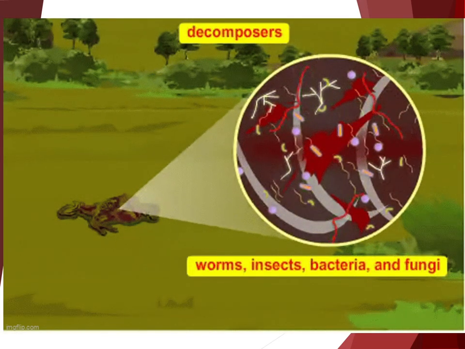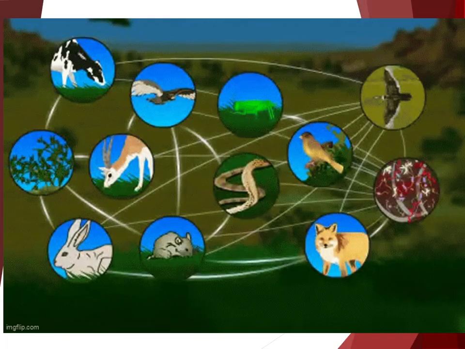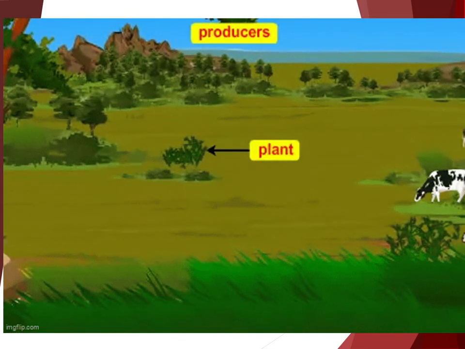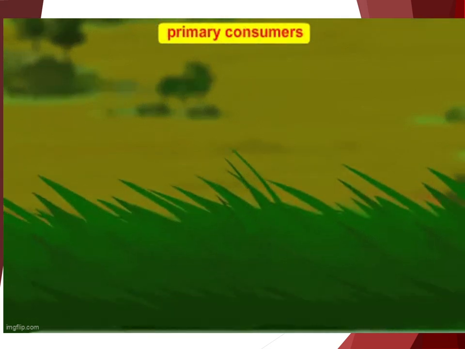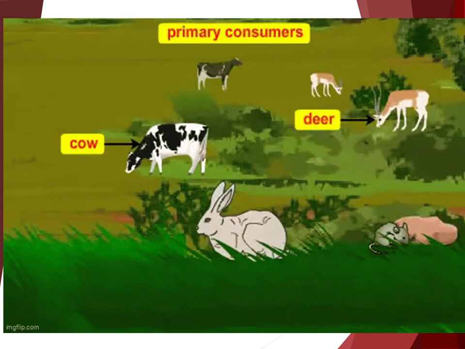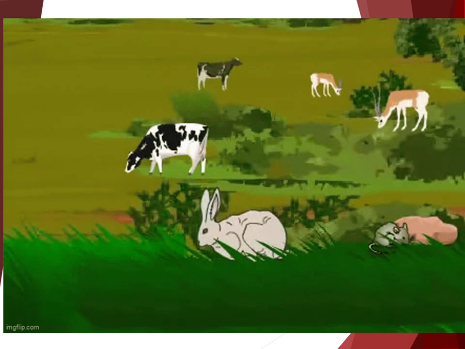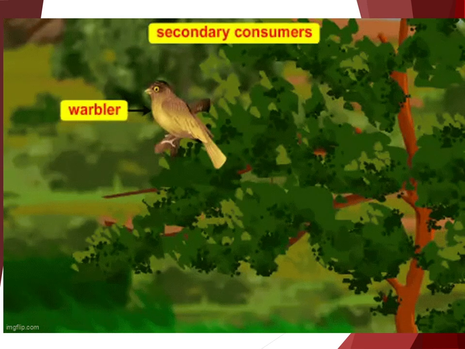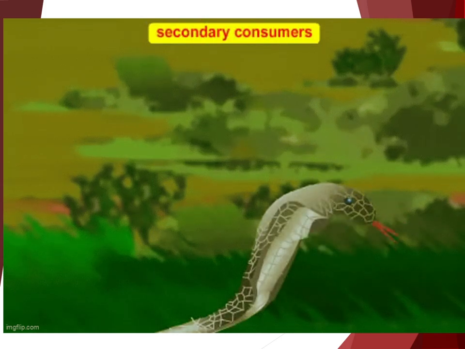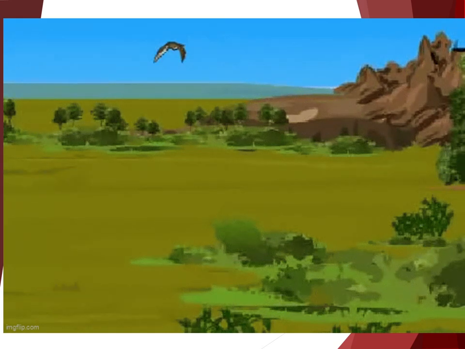Human agriculture is most efficient at providing food when it focuses on the lower trophic levels. If we eat grain, then we obtain more energy than if we were to eat the grain-fed cattle. In fact, we could feed about 10 times as many people. Most agricultural food chains involve either eating producers at lower trophic levels, such as grain directly, or eating primary consumers, just one trophic level higher, such as eating herbivores.